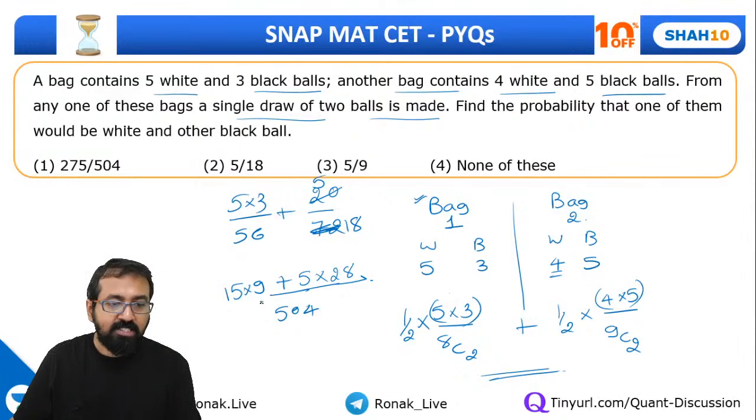So 28 5s are 140 and this is 135. So this will come out to be 275 by 504. 275 by 504.